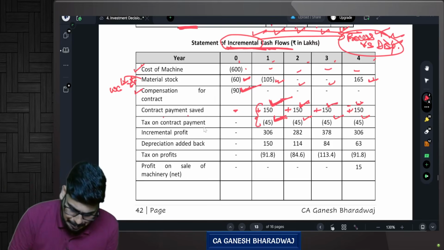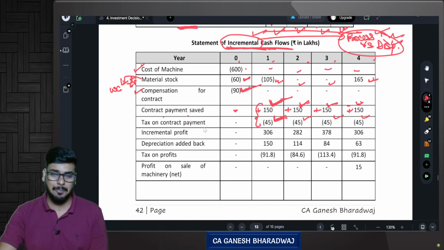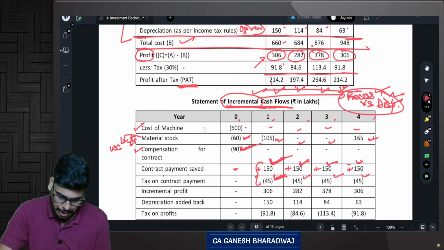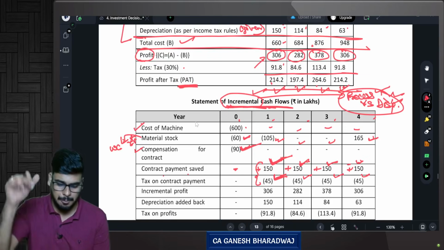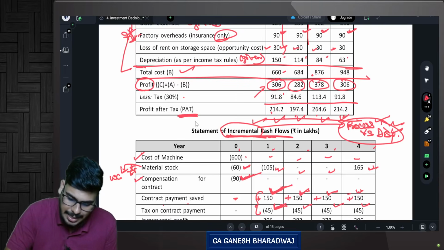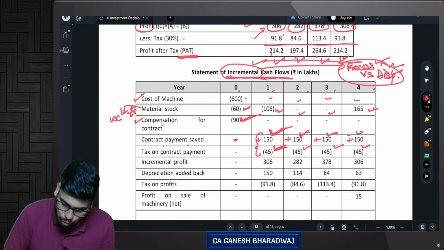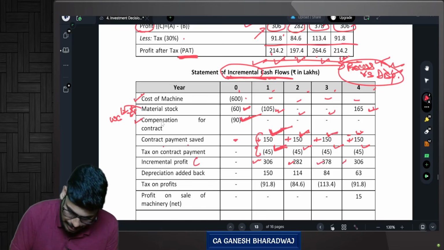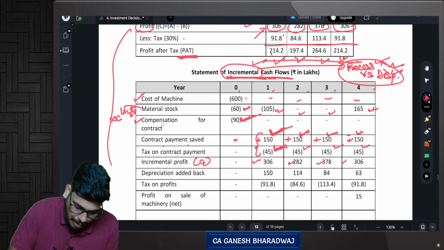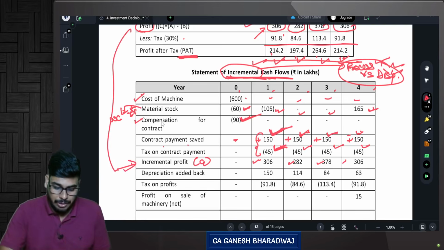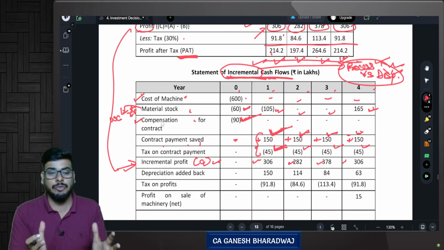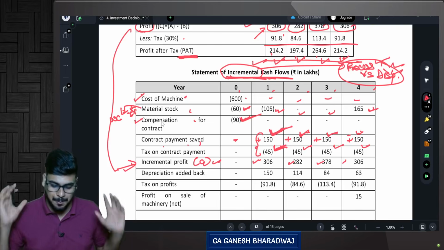So now you tell me, what is the incremental profit? If I go for this particular project, every year, what is the incremental profit that I earn? 306, 282, 378, and 306. Correct? You fill these figures here. These figures are nothing but the figure C that we calculated above. Are you clear with this? Fine. So these are all some relevant cash flows. Then this C is nothing but the exclusive cash flow that we are able to generate from this processing.